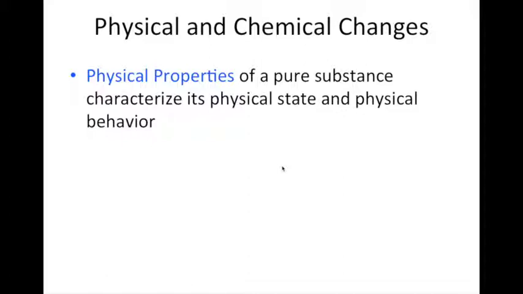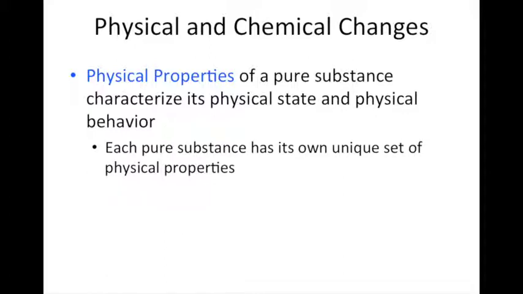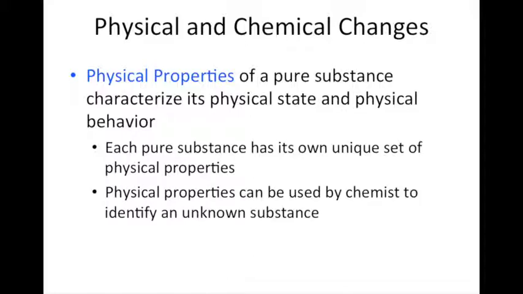Now, physical properties of a pure substance characterize its physical state or physical behavior. So if you have a pure substance, each pure substance has its own unique set of physical properties. And the physical properties are often used to identify an unknown substance.